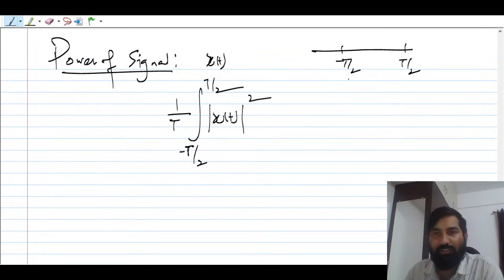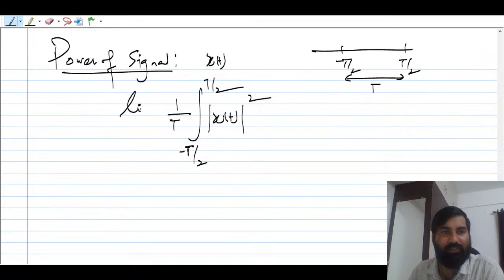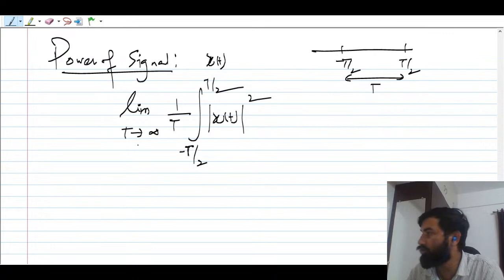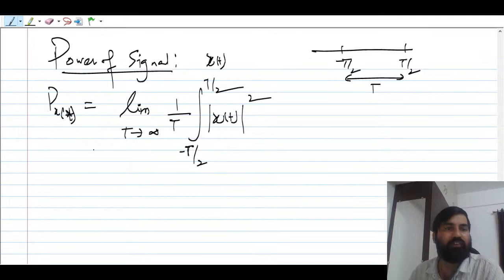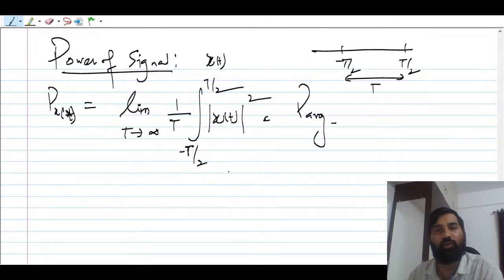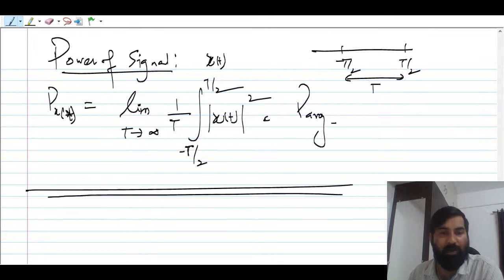The interval here is T. So we are averaging, and then we apply the limit, T tending to infinity. This is nothing but the power of the signal. We call it average power. So remember, guys, average power as well as energy.